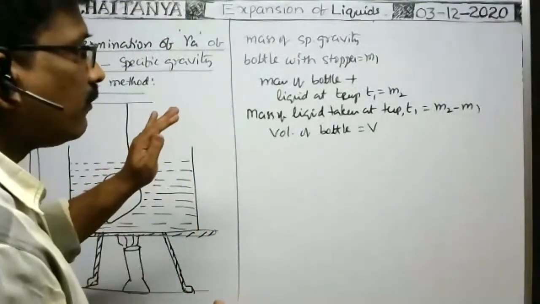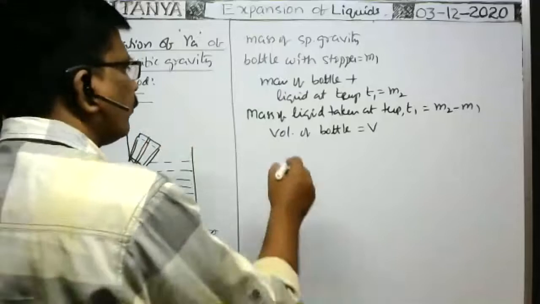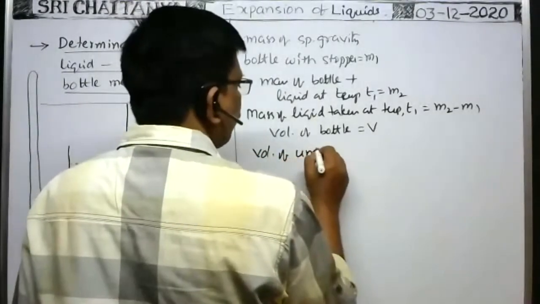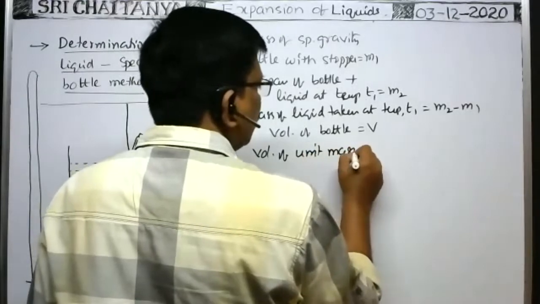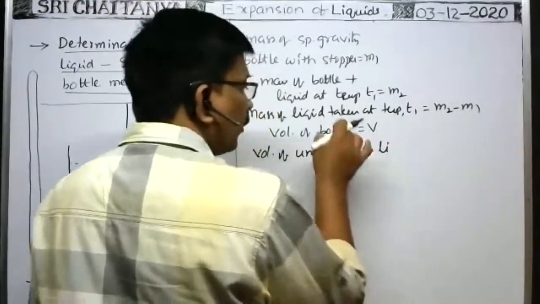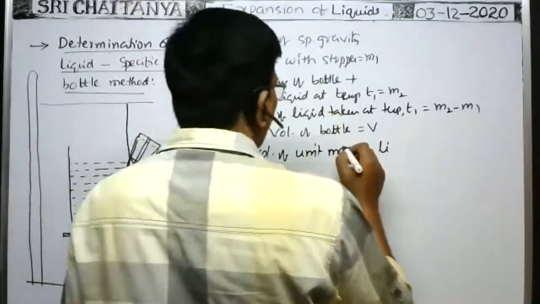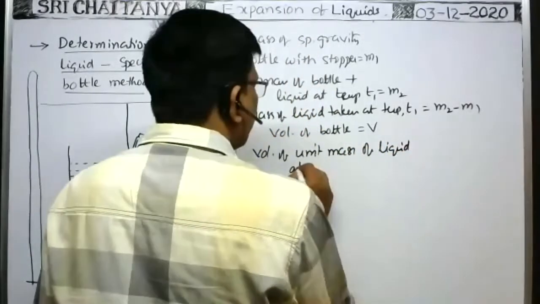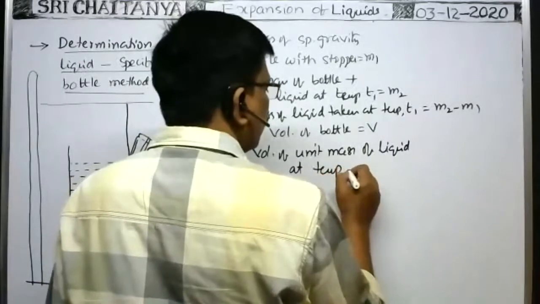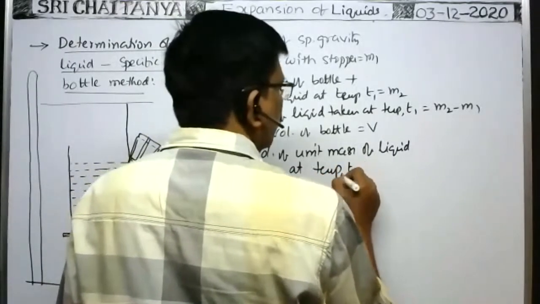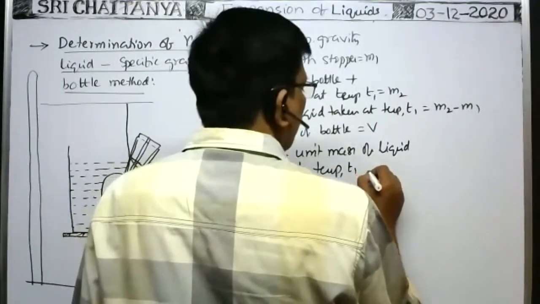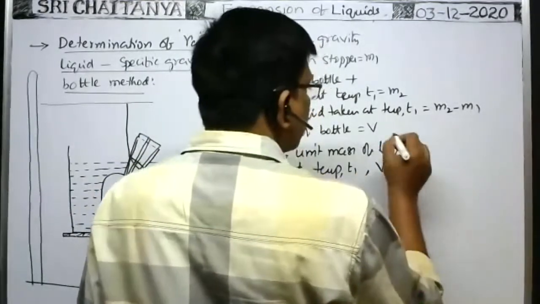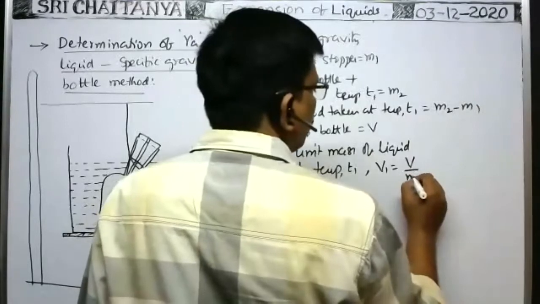Then what is the volume of the unit mass of the liquid? Why I have considered unit mass, I will explain. Volume of unit mass of liquid at temperature T1 is equal to say V1. That V1 is equal to what? V by the mass of the liquid, that means M2 minus M1.